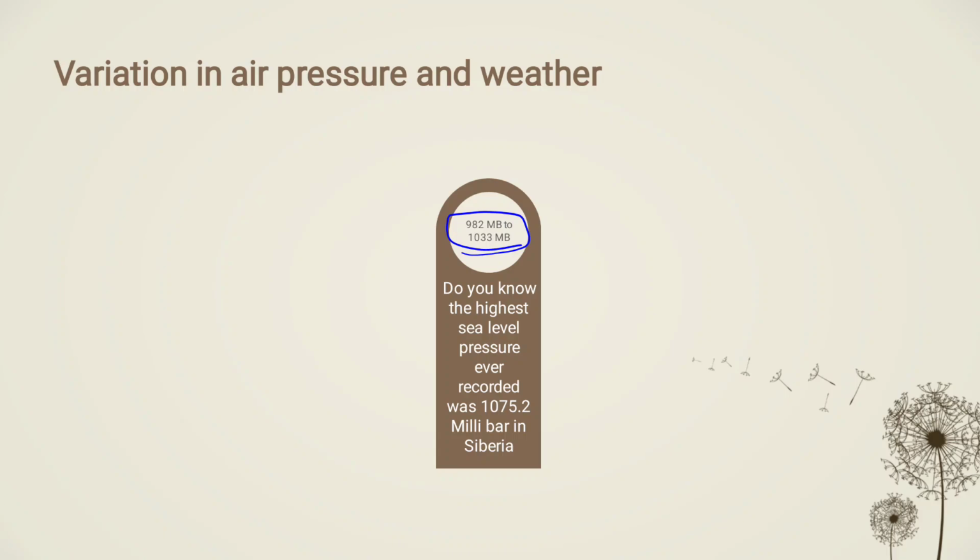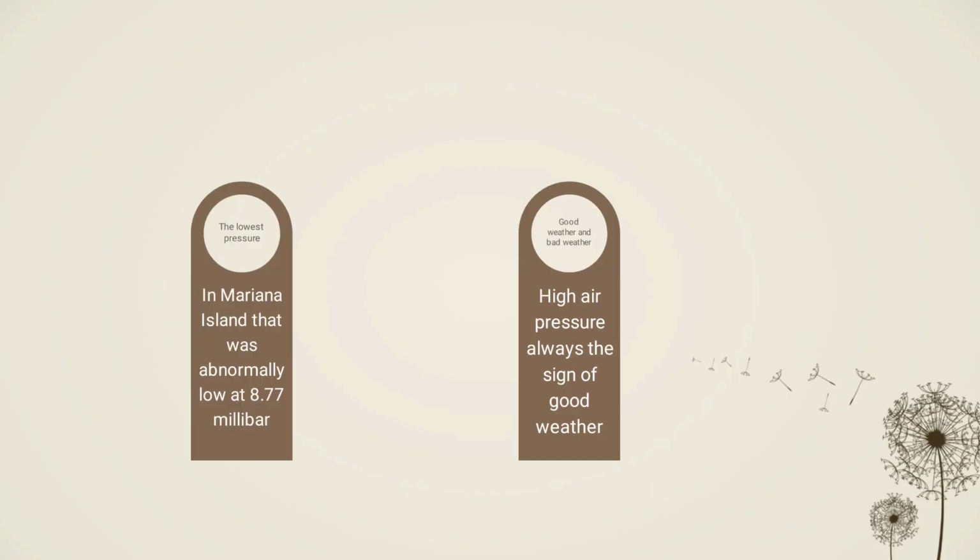If we talk about the variation, then minimum air pressure may be 982 millibar and maximum air pressure may be 1033 millibar. But if we explore the historical aspect, then the maximum air pressure recorded was 1075.2 millibar in Siberia, that was in 1893, and the minimum air pressure was recorded in Mariana Island, that is 8.77, and that created the cyclonic